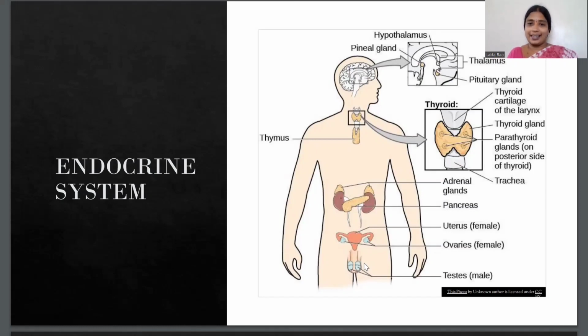Now the next one is the adrenal gland. Its location is near the kidneys. You can observe here, near the kidneys, these adrenal glands are located. They are also known as the gland of emergency. Why is it known as the gland of emergency? Because it releases the hormone that we need during an emergency situation. That hormone is secreted by the adrenal gland, and that hormone is adrenaline.